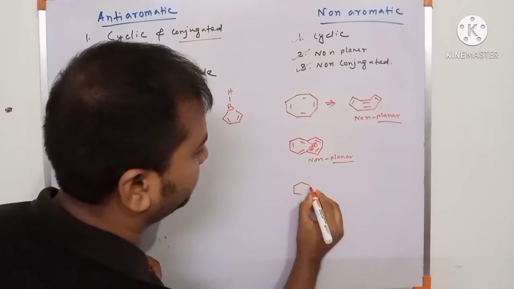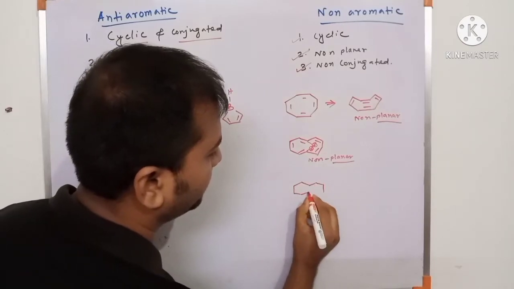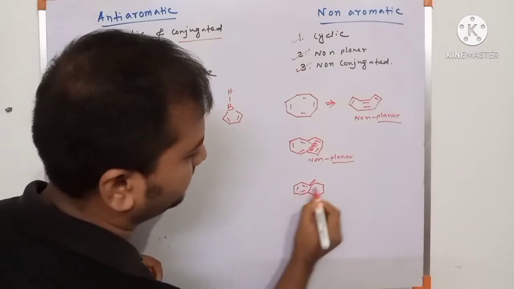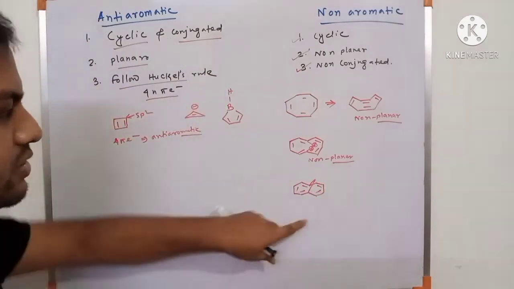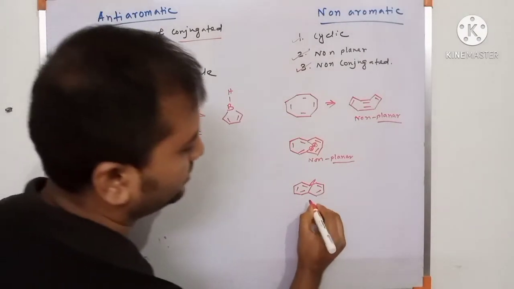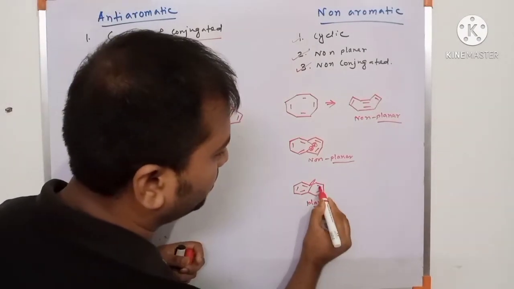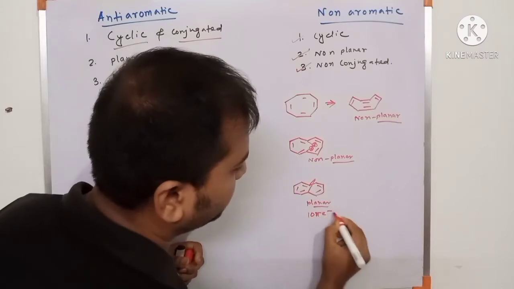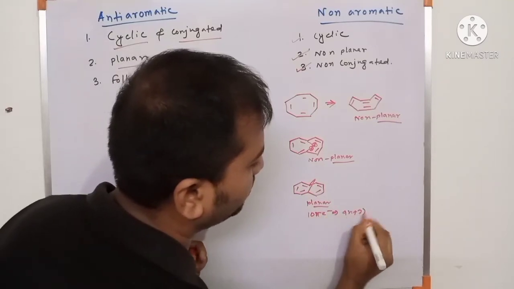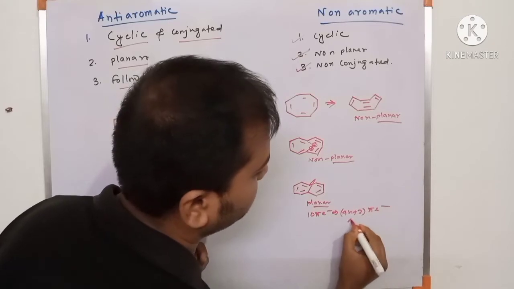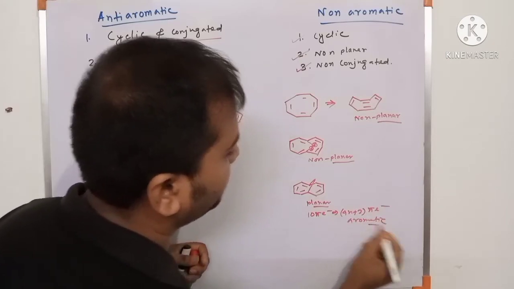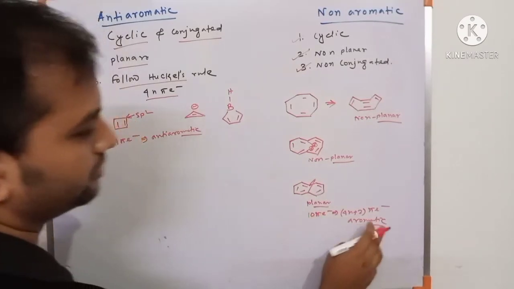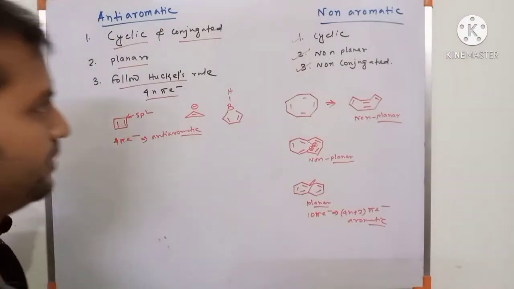Now the same example, but with the 2 hydrogens replaced by a bridge. There is no interaction, no steric interaction, so this is a planar molecule. This is also a 2 4 6 8 10 pi electron system, a 4n plus 2 pi electron system. This is also an aromatic compound because it is planar, conjugated, cyclic, and follows Huckel's rule.